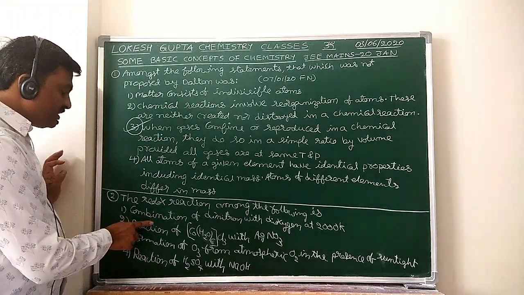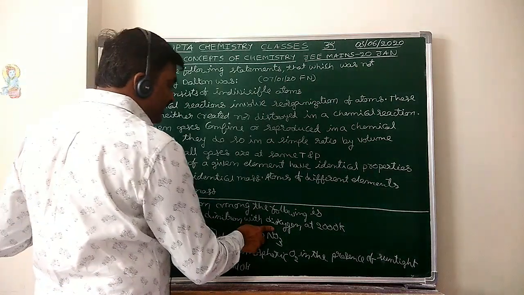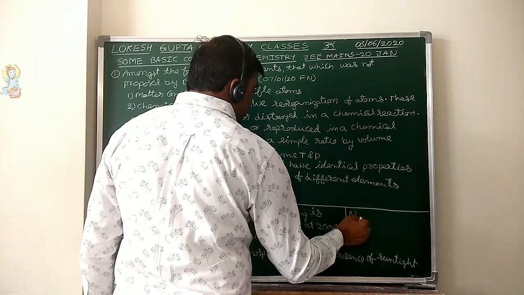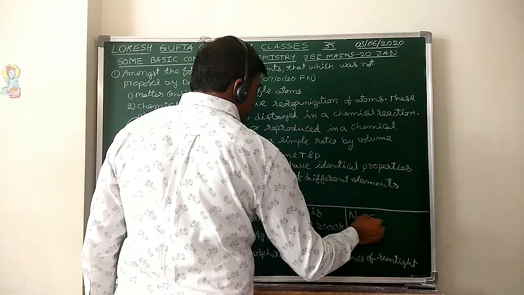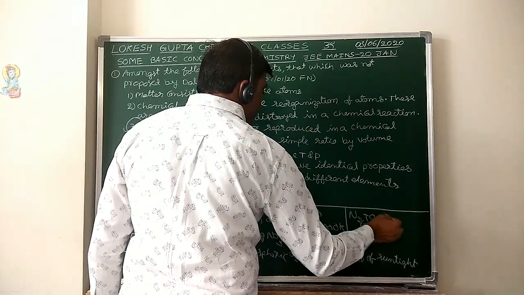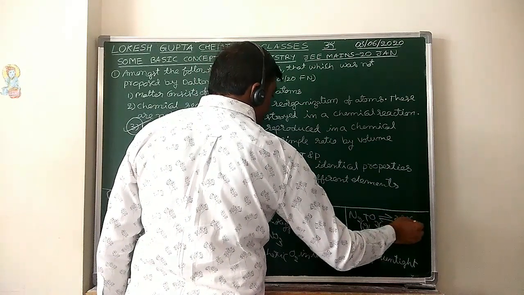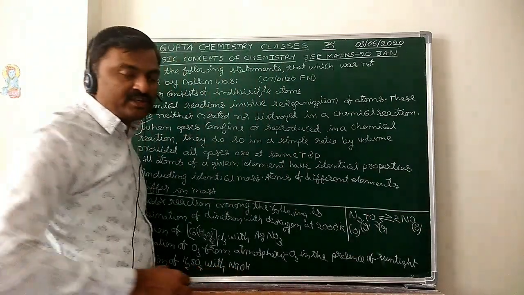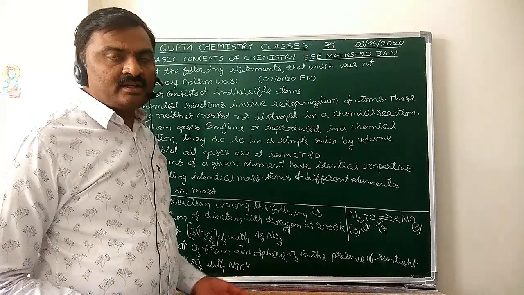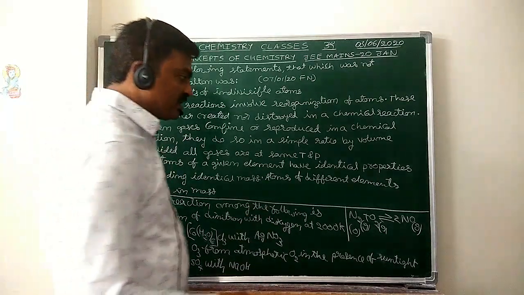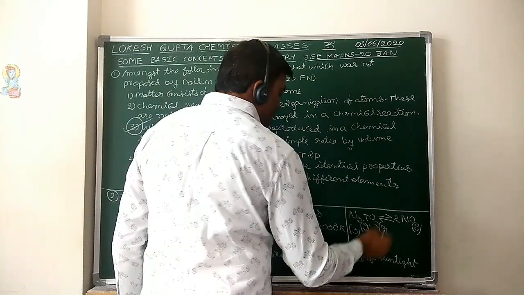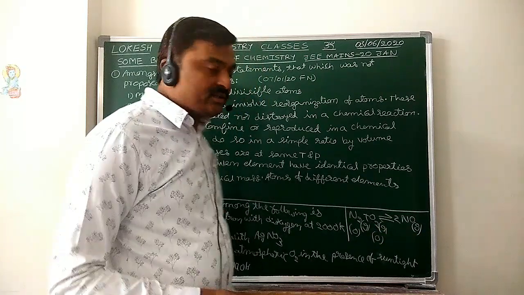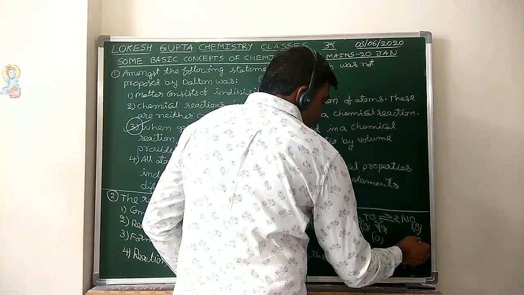Now see, combination of nitrogen with dioxygen at 2000 Kelvin temperature. At 2000 Kelvin, nitrogen gas combines with oxygen gas to form nitric oxide gas. In N2, what is the oxidation number? 0, for elements in the elementary state. In O2 also, for oxygen, the oxidation number is 0. In nitric oxide, oxygen has minus 2 oxidation number.